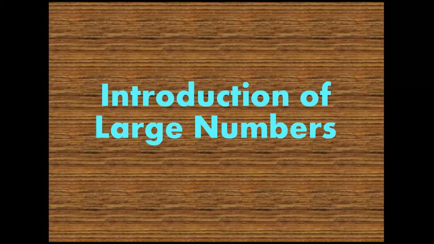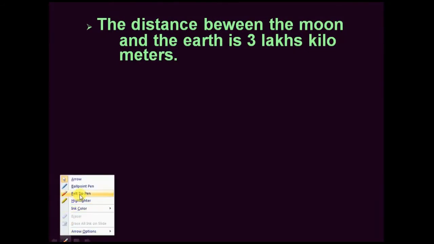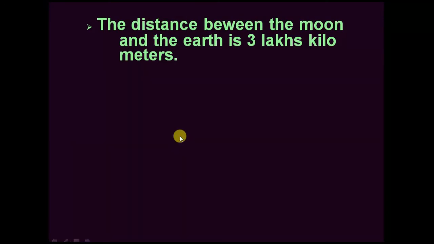Here, some statements are given. All of you read here. The distance between the moon and the earth is 3 lakh kilometers. So here 3 lakhs is a new word. It is a big value. We learned up to 10,000s only. 3 lakhs is a new word.